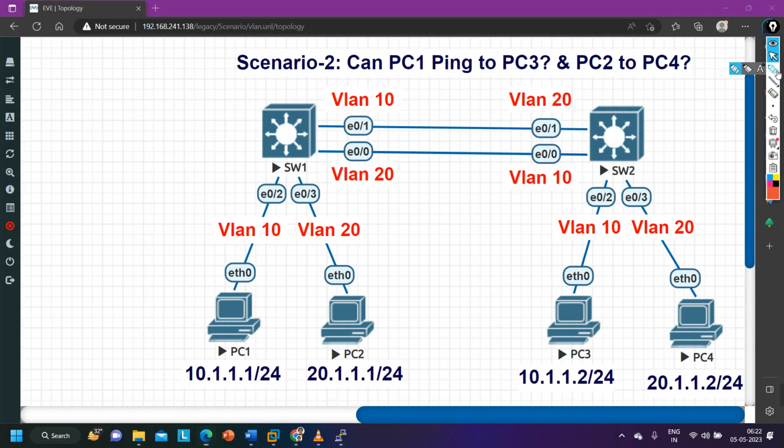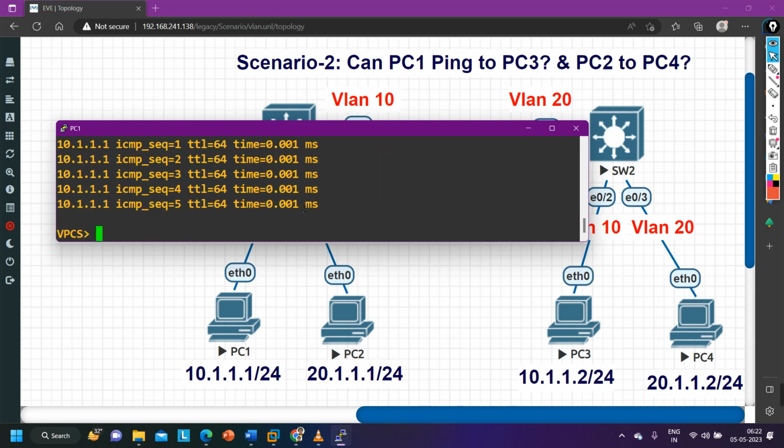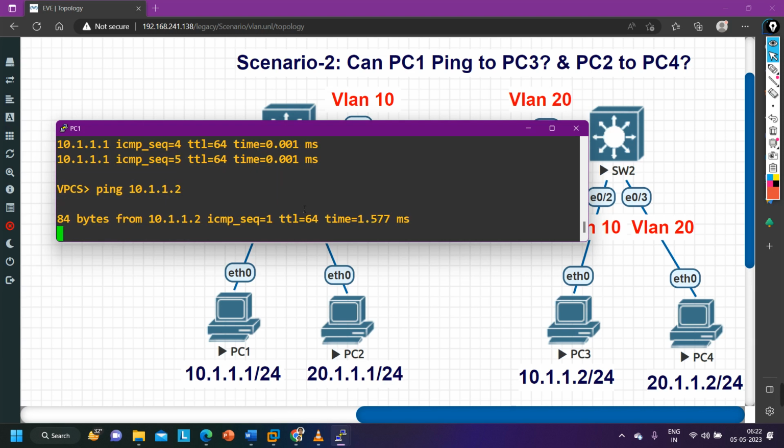So this port is a member of VLAN 10. Okay, it is going to forward traffic from here. When switch 2 receives it, it will receive on this interface, and this interface is a member of VLAN 20. So it is not going to forward it from this port. Then how is it pinging, guys? Let me check the configuration again. I think there is some misconfiguration. From PC number 1 I am able to ping this IP address, 10.1.1.2.